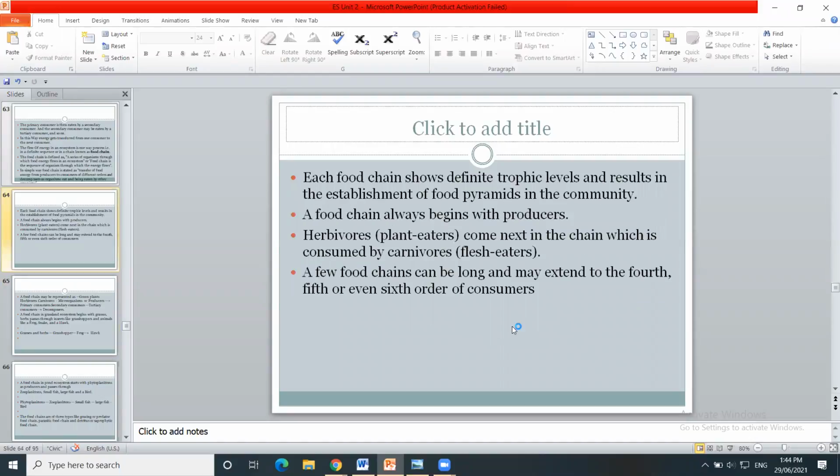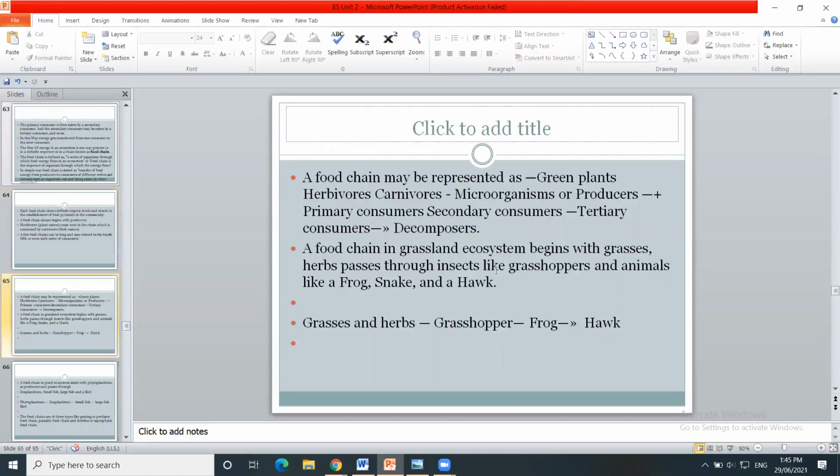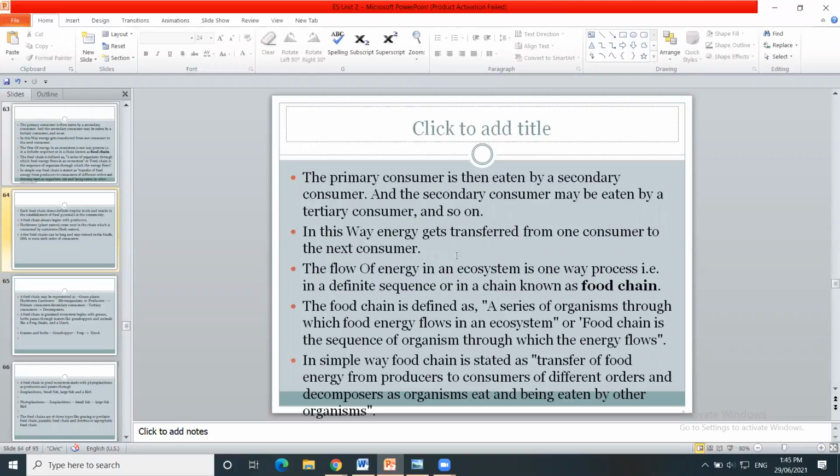So this food chain may be longer. They may extend up to the fourth, fifth, or sixth order of consumers. So it includes primary consumer, secondary consumer, and tertiary consumer.